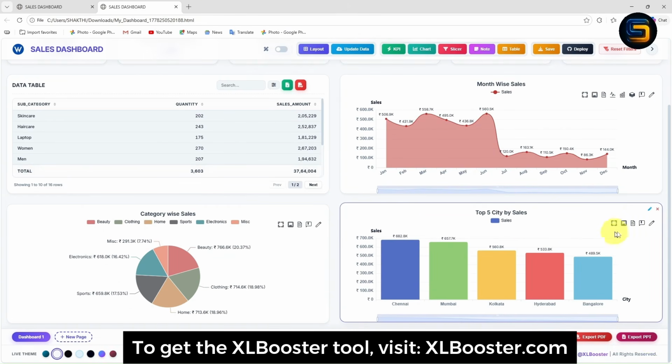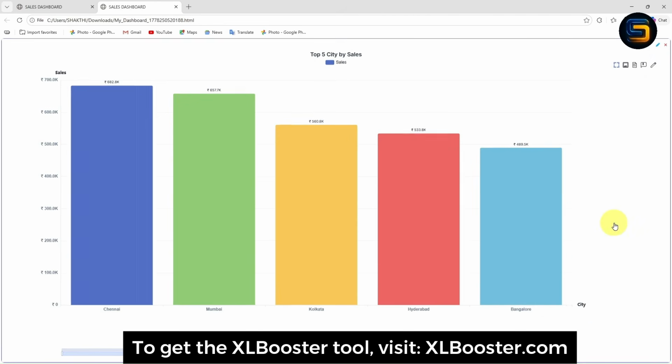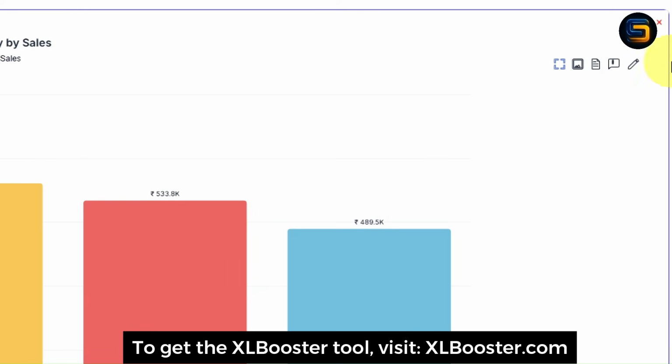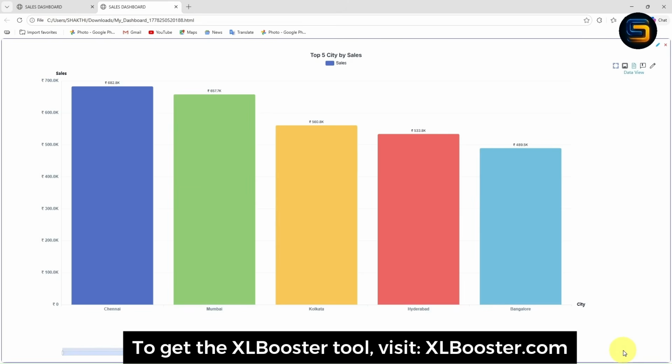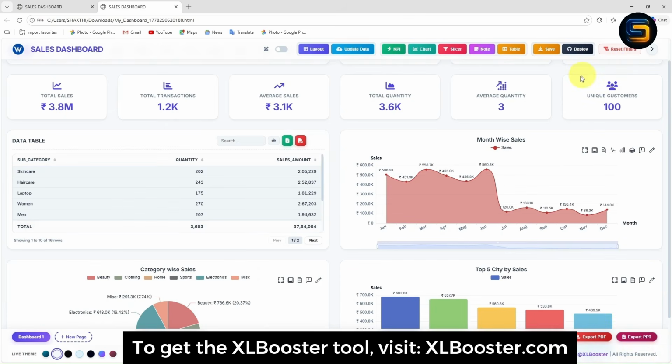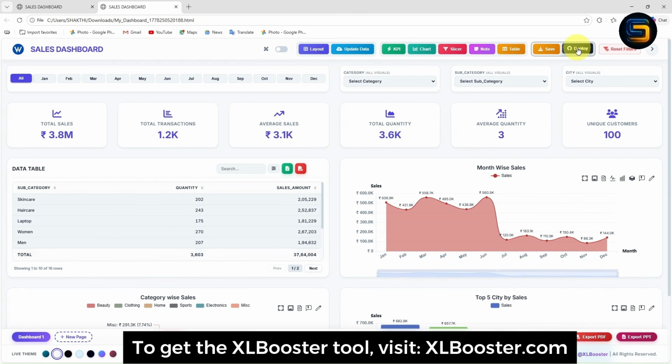If you want to see the chart on the full screen, you can simply click on this option. Now you can see the complete chart on the full screen. In the same way, if you want to save the image, you can simply click on this option by which you can save this chart. If you want to see the data, you can simply click on this option by which you will be able to see the data view. Now let me close from here. If you want to edit the chart detail, you can simply go with this option. Now let me minimize this chart. If you want, you can publish this dashboard on GitHub also. You just need to click on this deploy.